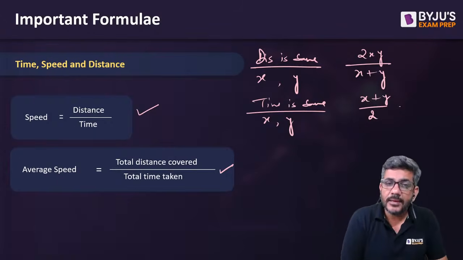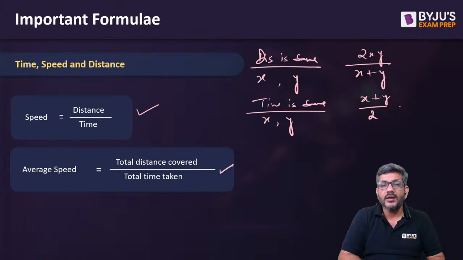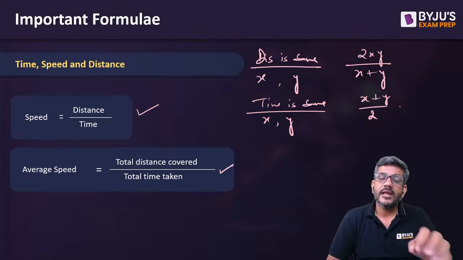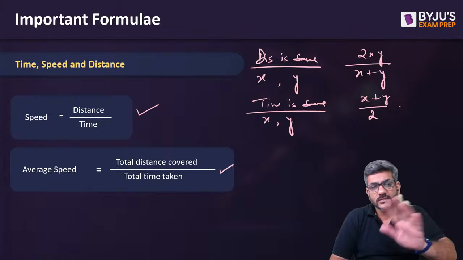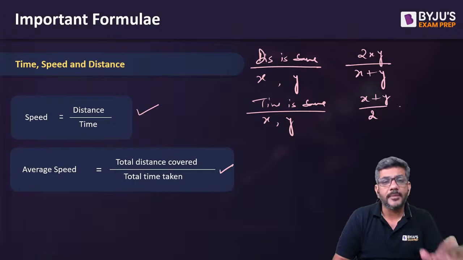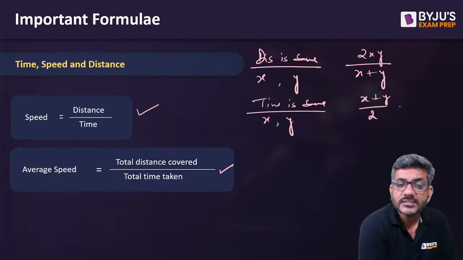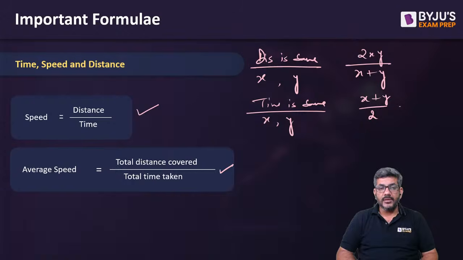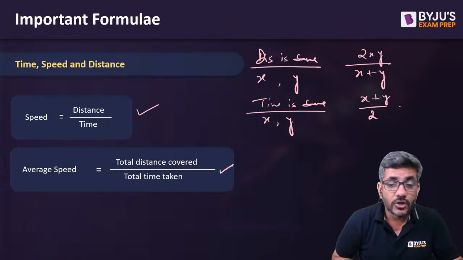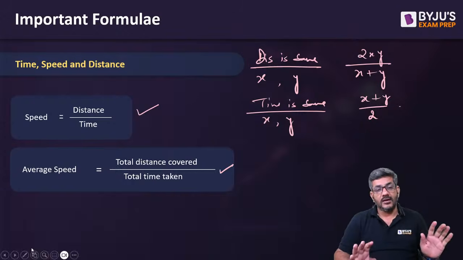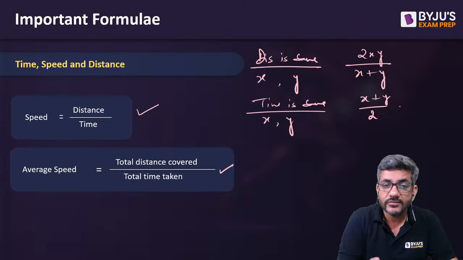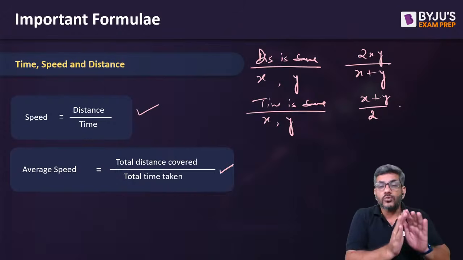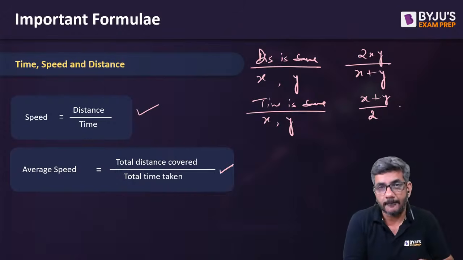If the distance is same then 2xy upon x plus y, and if the time is same then x plus y divided by 2. This is how you calculate the average speed in case the distance is same or the time is same. Average speed is not the average of the speeds. Always remember this, it is not directly the average of speeds. It will be the average of the speeds only when the time is same.